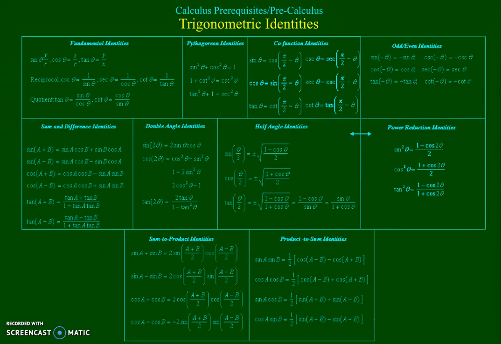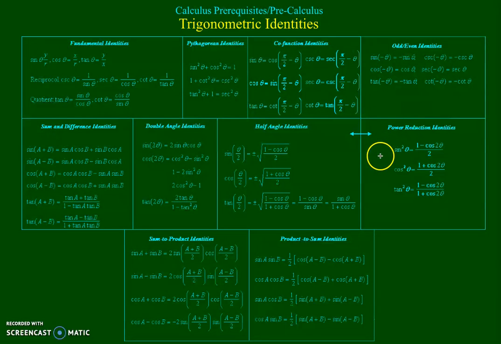Now the last topic I want to review is the idea of trigonometric identities. Trigonometric functions play a major role in calculus. And so it's important that you understand all the basic trigonometric identities, and you can recognize them, at least in part, on inspection when you look at a particular function. It's going to be kind of critical that you can do that. So the more familiar you are with these, the better off you're going to be. So I'm not going to go through these in great detail.